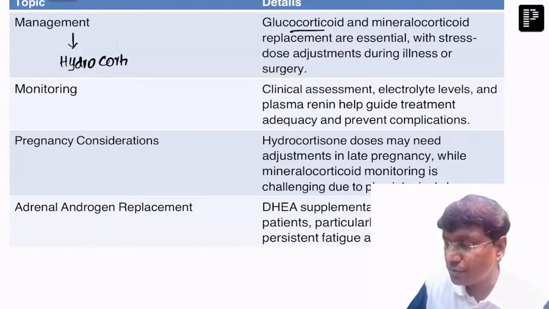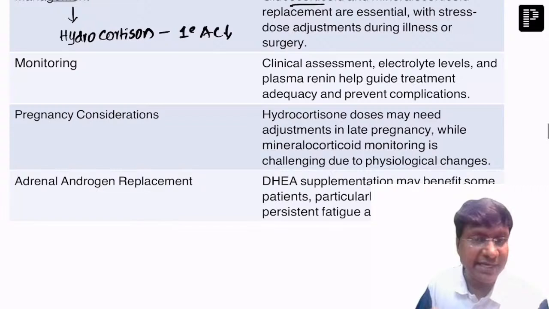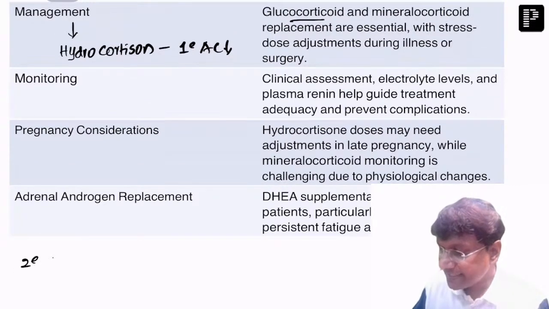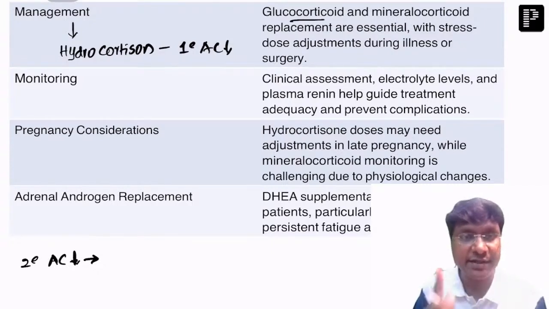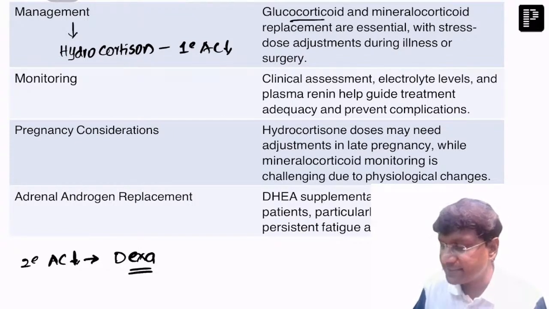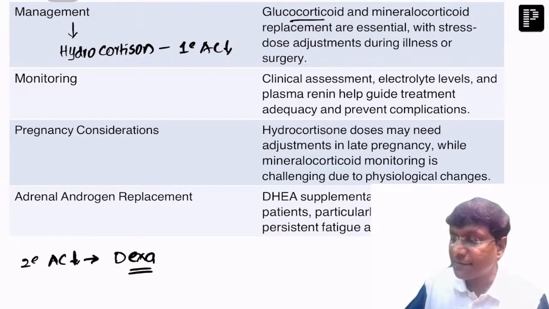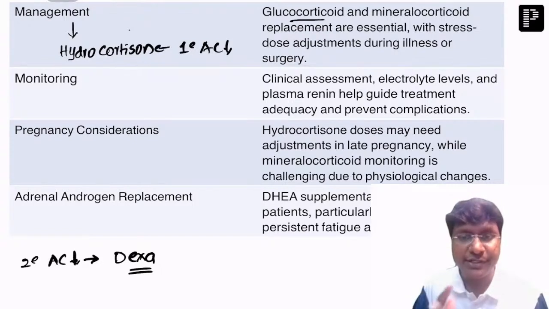So hydrocortisone is the drug of choice in case of primary adrenocortical insufficiency, that is in case of Addison's. Whereas in secondary adrenocortical insufficiency, you don't require the aldosterone, you require only steroid. So you need to give a highly potent steroid. And what is that highly potent steroid? That is dexamethasone. So in secondary adrenocortical insufficiency, dexamethasone is the drug of choice. But for primary adrenocortical insufficiency, hydrocortisone is the drug of choice, because it has both mineralocorticoid and glucocorticoid activity.